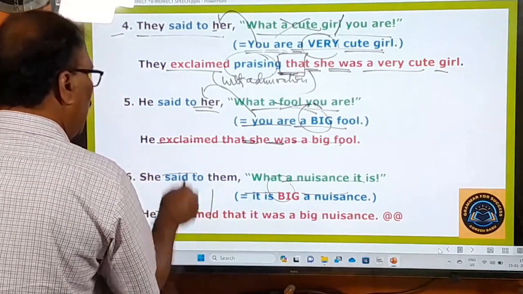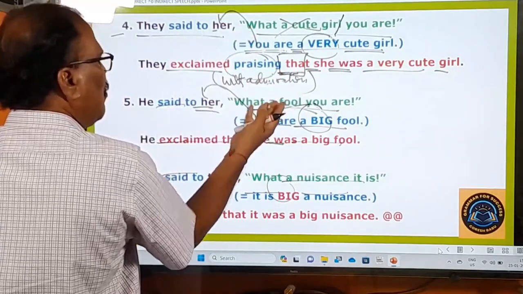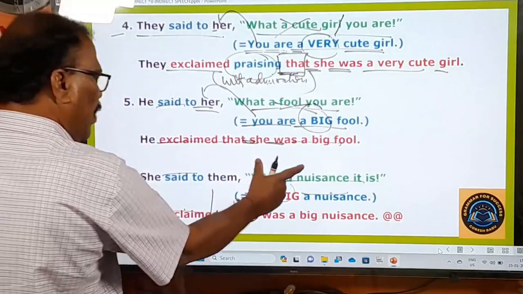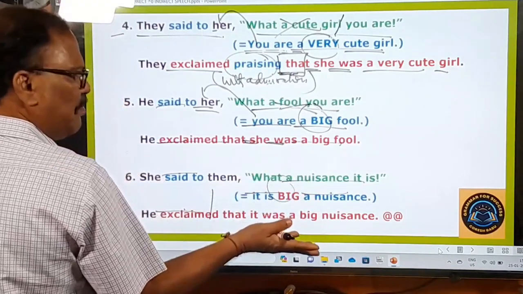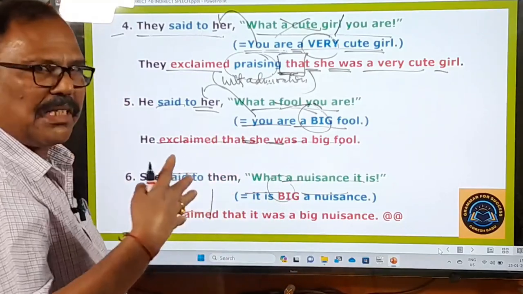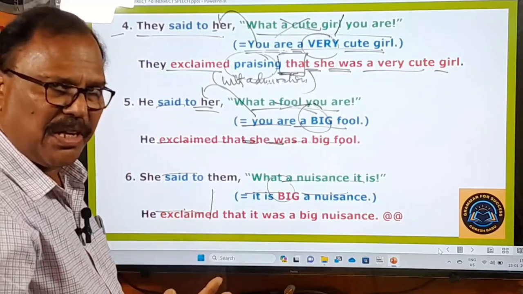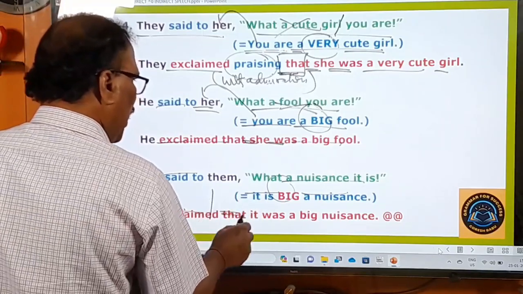Said to is turned into exclaimed, but we have used these additional words, that's up to you, okay? And to bring out the feeling of this sentence here, he exclaimed, that's enough. He spoke emotionally. He spoke loudly or vehemently or passionately. He exclaimed that, the connecting word that is there.